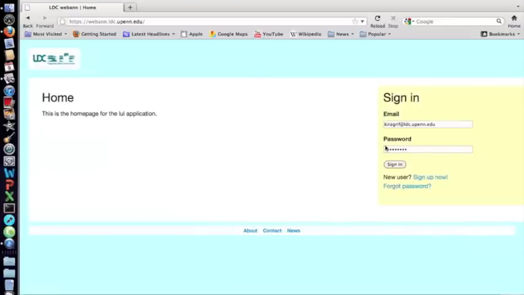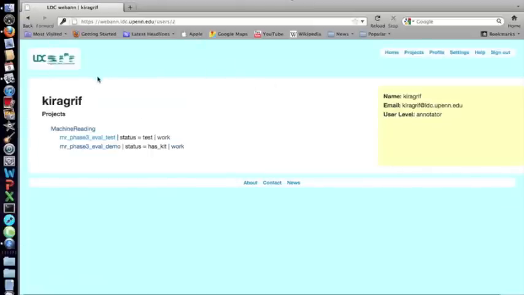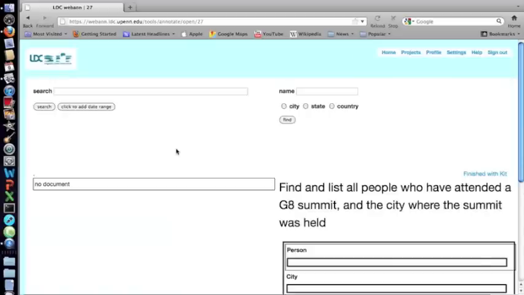To begin, I'll sign in. This takes me to my home page, and I have two tasks. I'm going to work on the demo task, so I'm just going to click Work. That takes me to my assignment.